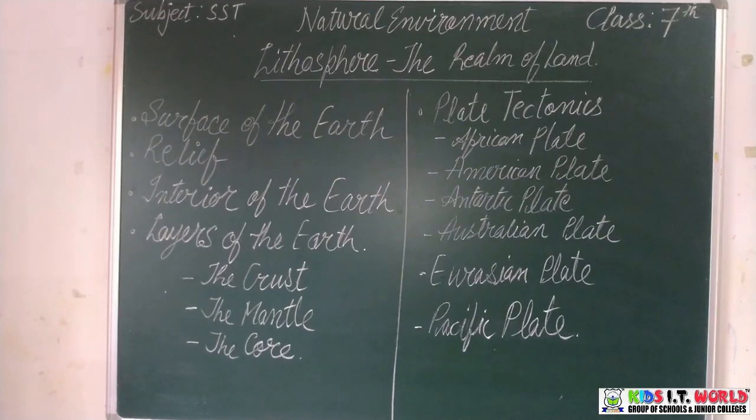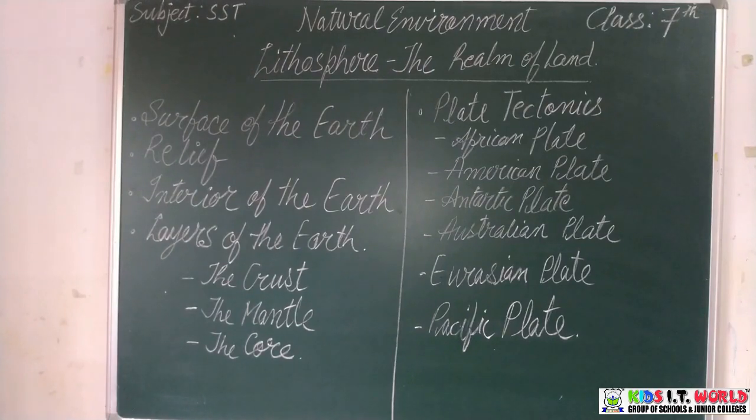Now, what is an asthenosphere? It is the upper part of the mantle, which is plastic and partially liquid. Now we'll study what a mantle is. The mantle is a dense layer lying below the crust, which is in a liquid state due to excessive heat inside the Earth. These are the definitions for it.